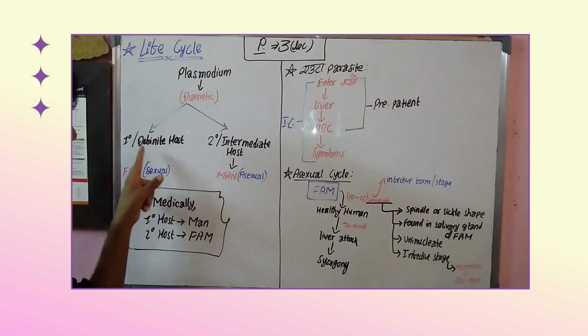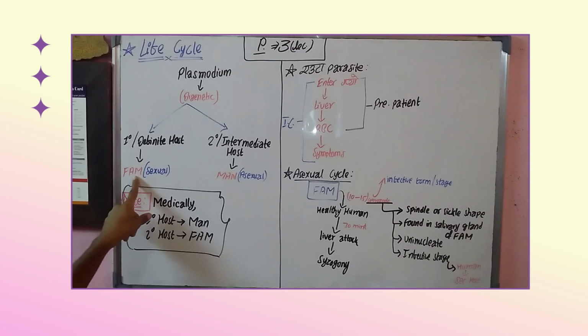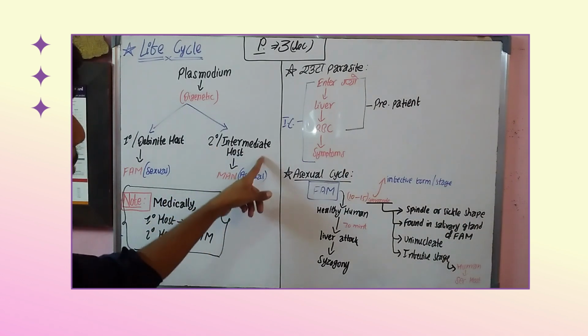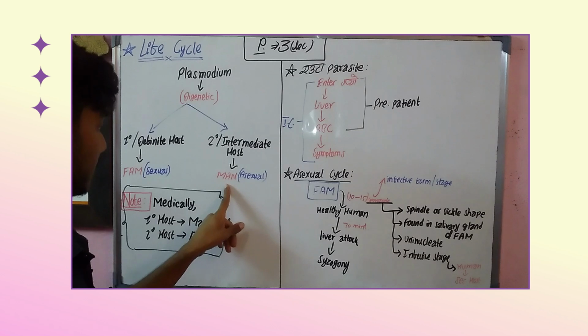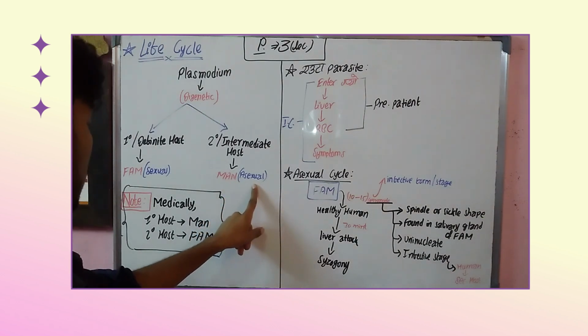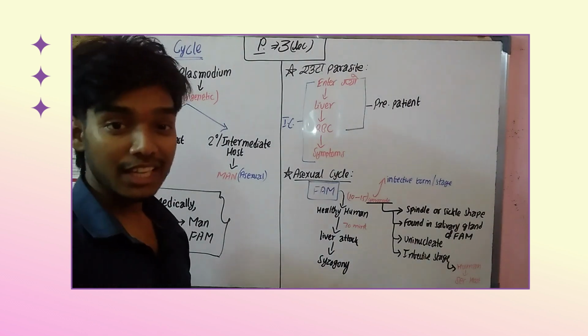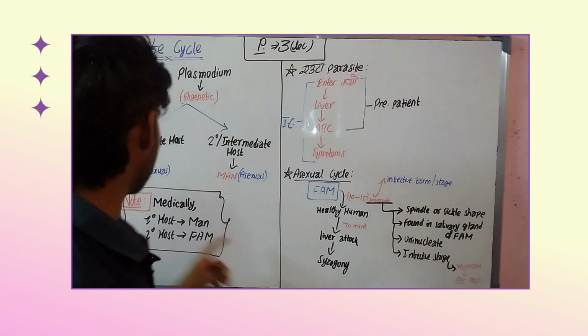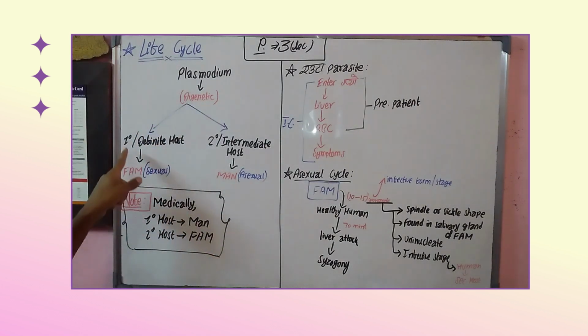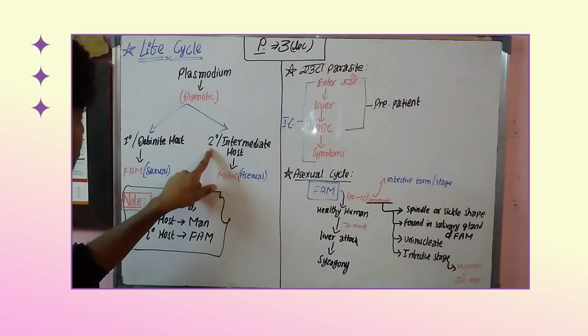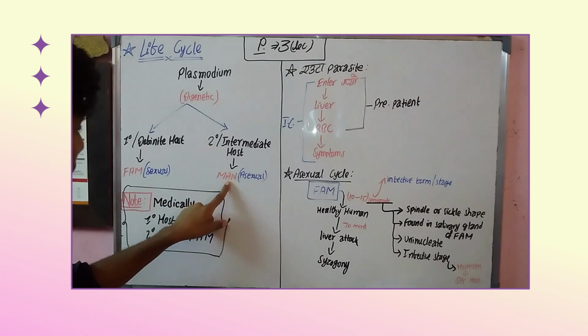So the primary host, the definite host, is the female Anopheles mosquito, where the sexual cycle occurs, right? The same way, the next one is the secondary or intermediate host, which is man, where the asexual cycle occurs, right? But what we need to understand is that, as we read in the table here, the primary host is the female Anopheles mosquito, and similarly the secondary host is man, right?